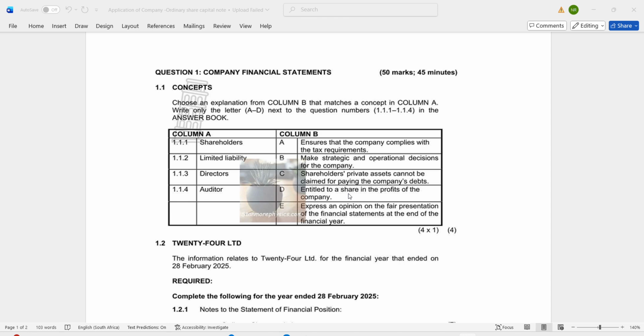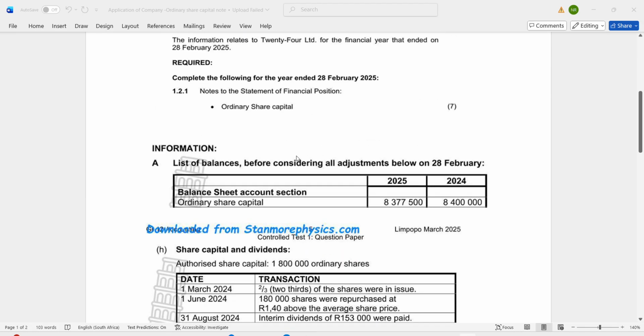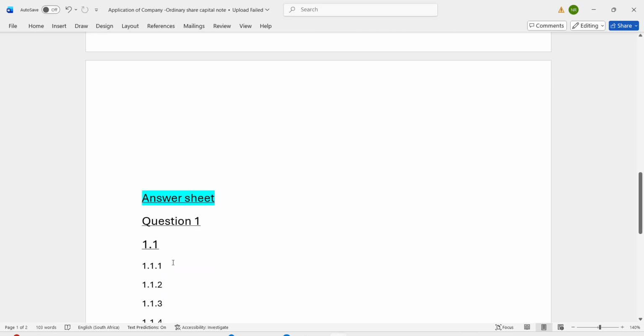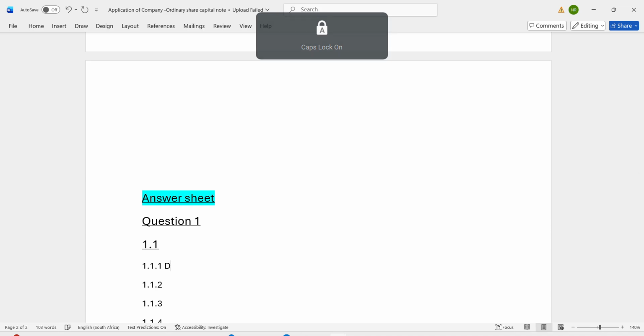Remember, shareholders are entitled to a share in the profits of the company, sometimes called dividends, which are declared by the directors. So the answer to 1.1 would be D.